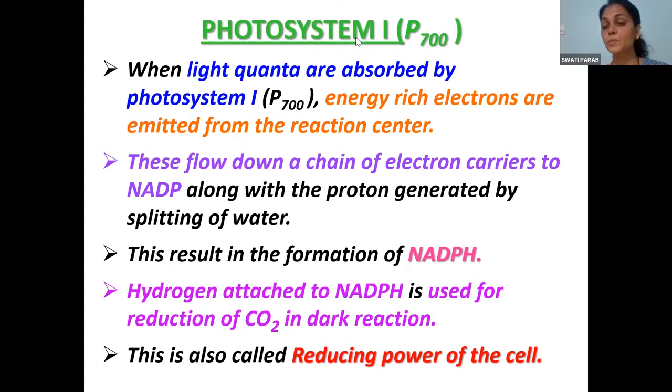Please tell me from where this proton comes. Proton, that is hydrogen. From where does it come?